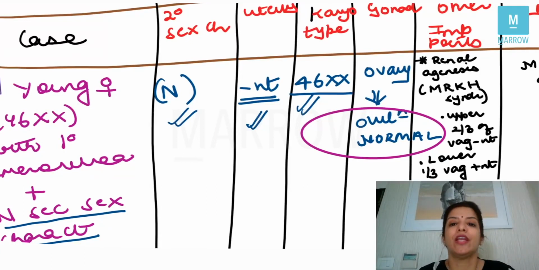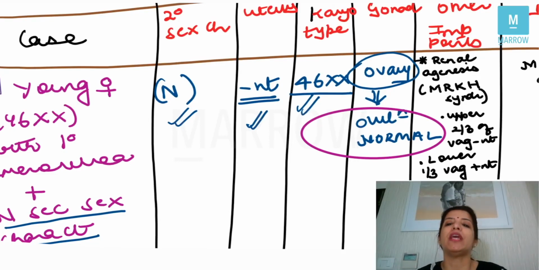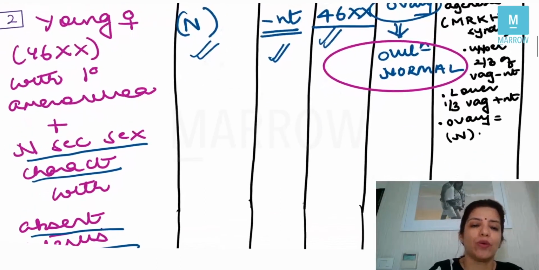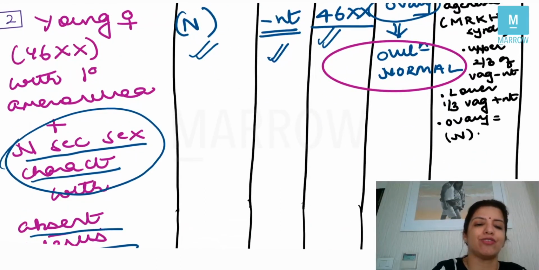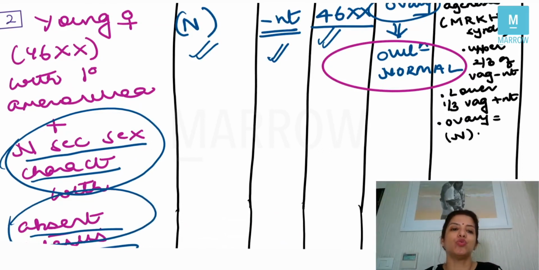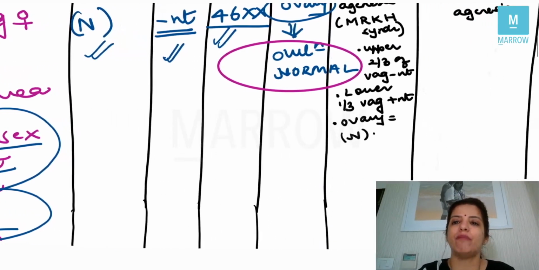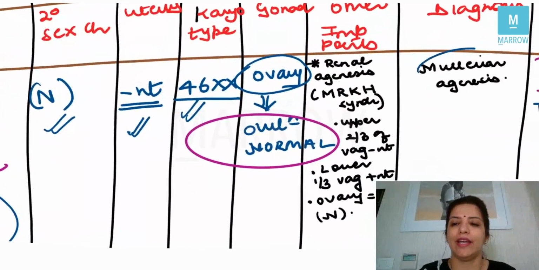Now, because the karyotype is 46XX, that means Y chromosome is absent. So in other words, the gonad has to be ovary, right? Now, in this case, what you have to remember is that when the question says that you are getting normal secondary sexual characteristics with absent uterus, it means that the uterus has not developed, and we know that the uterus develops from the Mullerian duct. So in this case, the problem is that there is Mullerian agenesis.